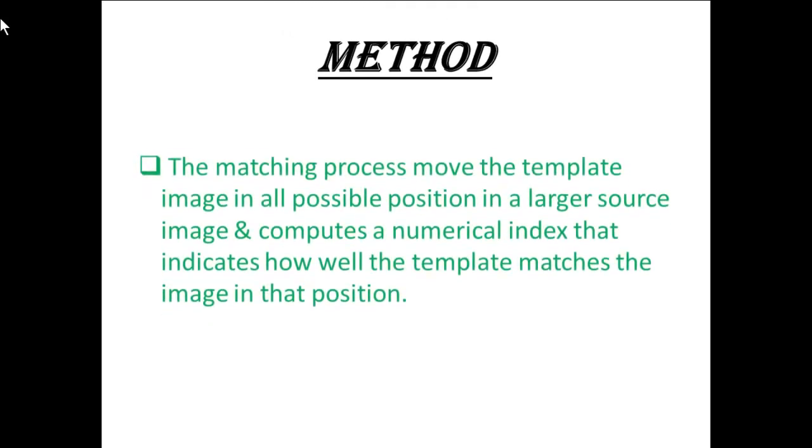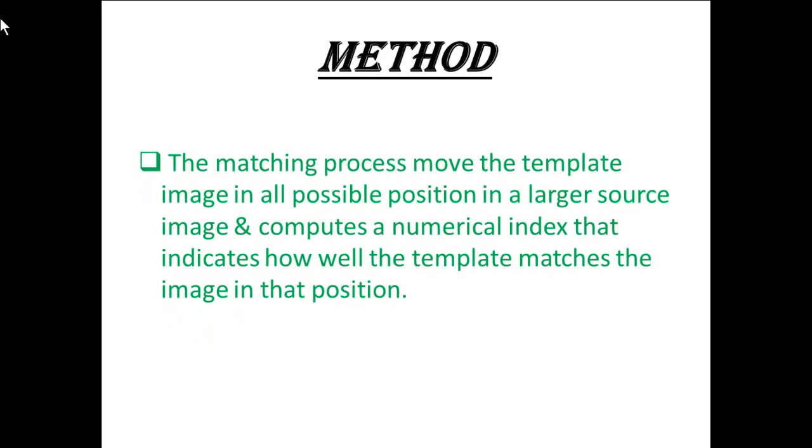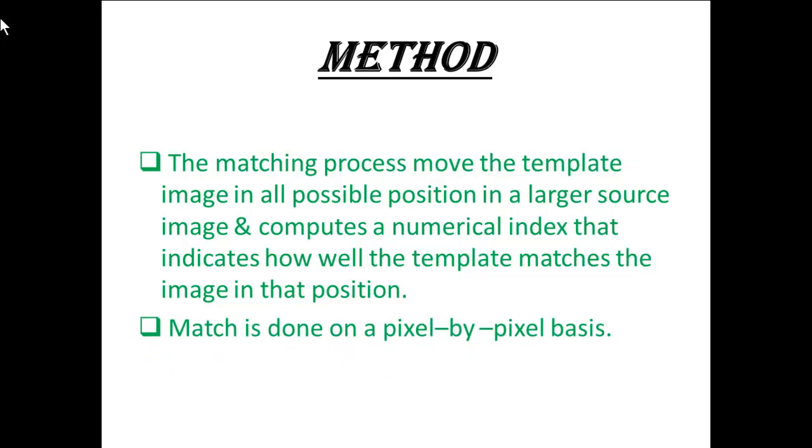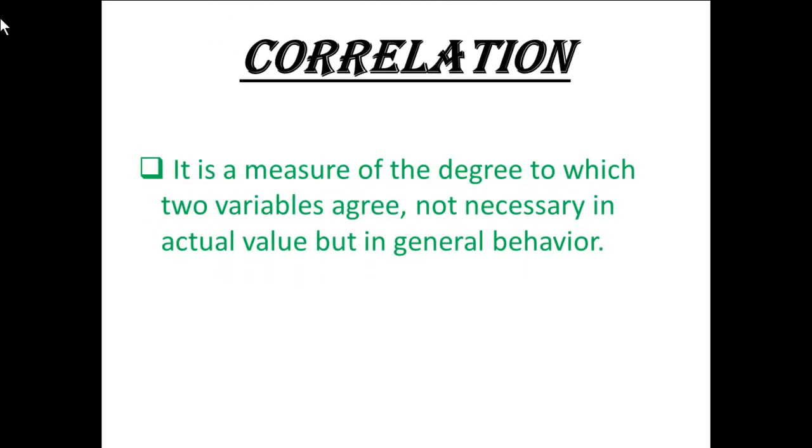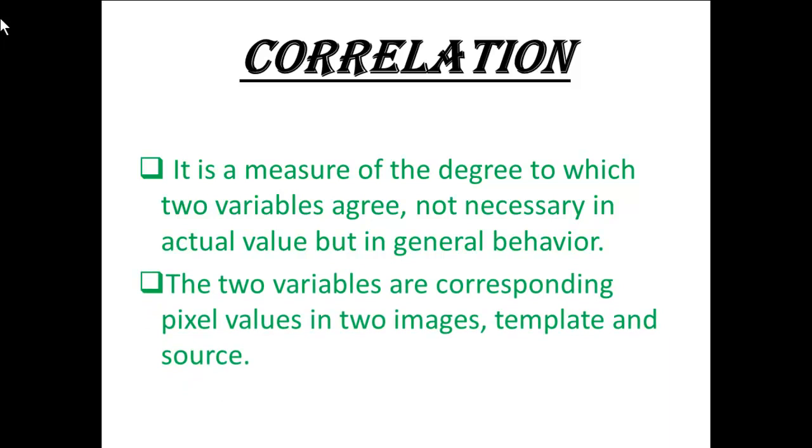Method. The matching process moves the template image in all possible positions in a larger source image and computes a numerical index that indicates how well the template matches the image in that position. Match is done on a pixel by pixel basis. Correlation. It is a measure of the degree to which two variables agree, not necessarily in actual value, but in general behavior. The two variables are corresponding pixel values in two images, template and source.